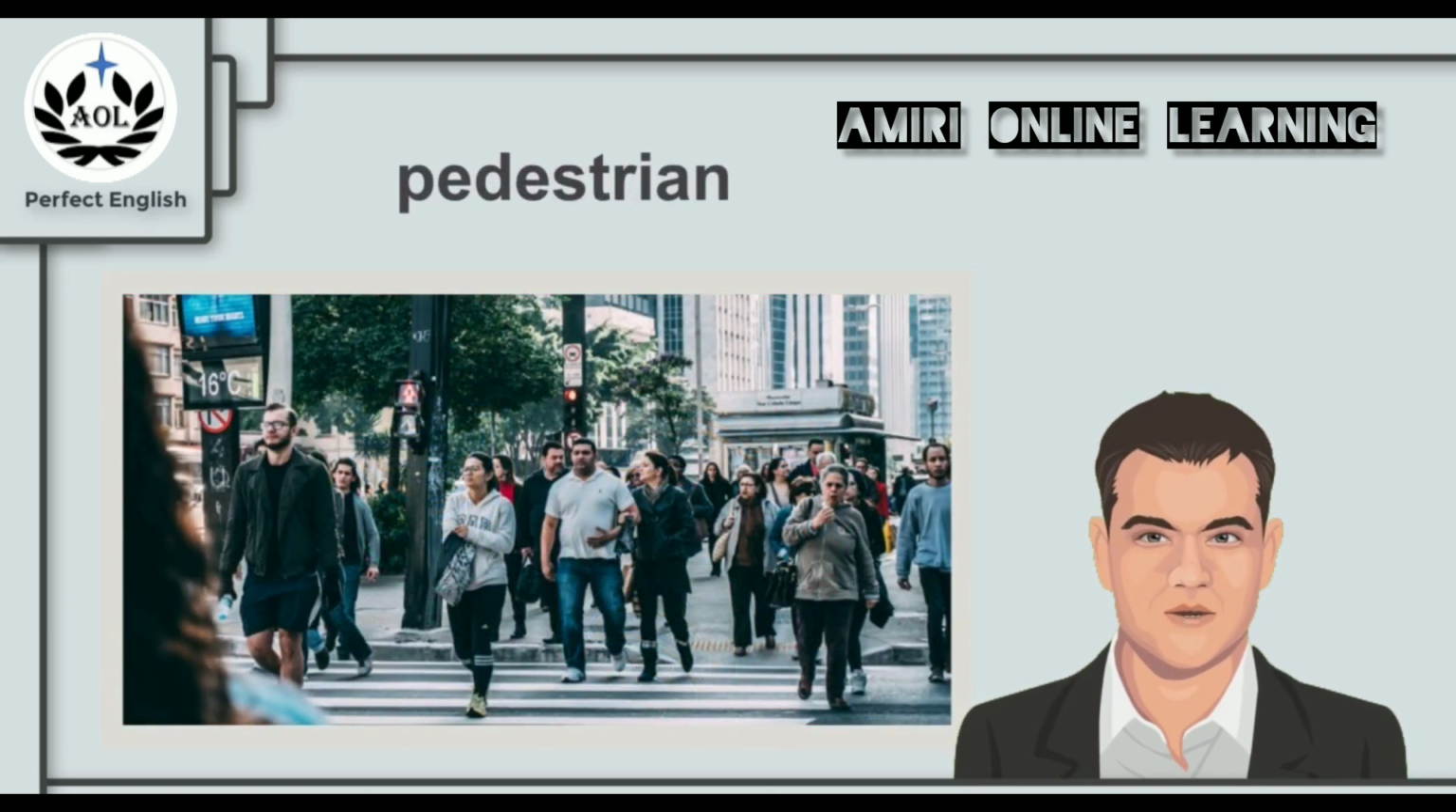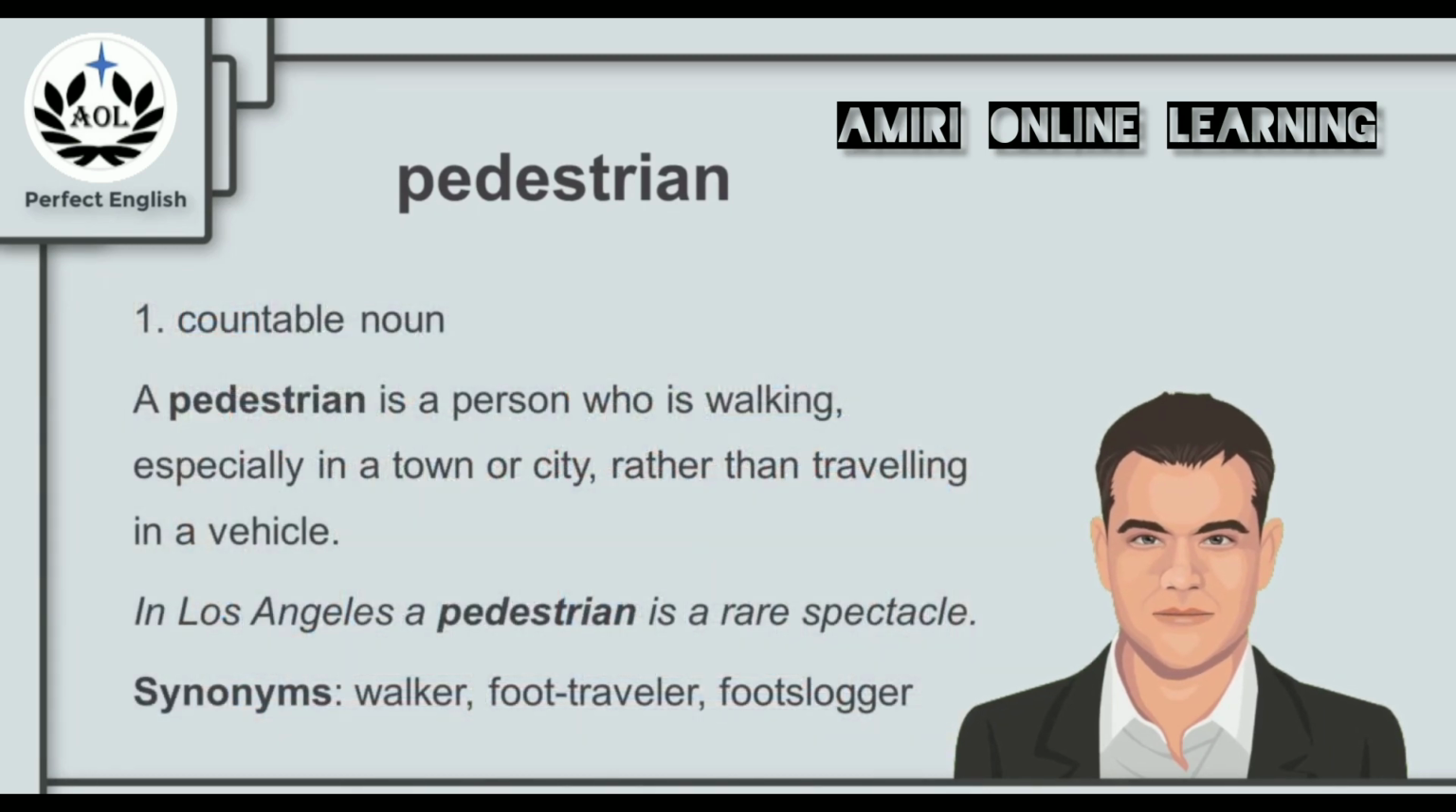Now you look at the picture and you can see all these people moving around in a city on foot. And what can we call these people? Can we call them pedestrians? Is that what pedestrian means? Let's find out. A pedestrian is a countable noun. A pedestrian is a person who is walking, especially in a town or city, rather than traveling in a vehicle.